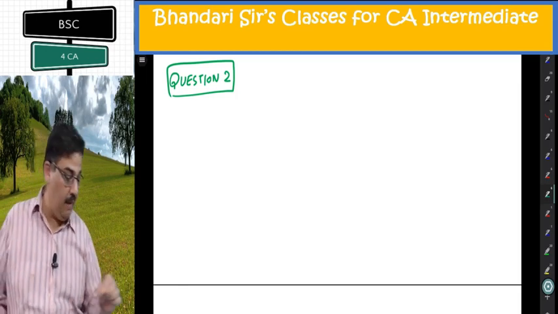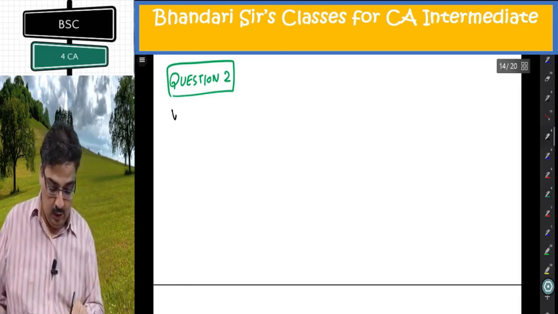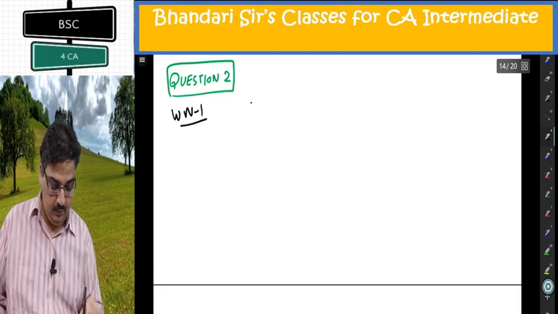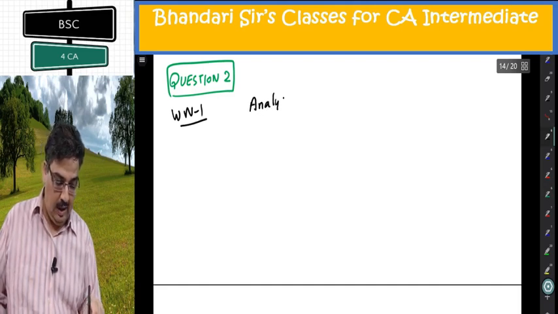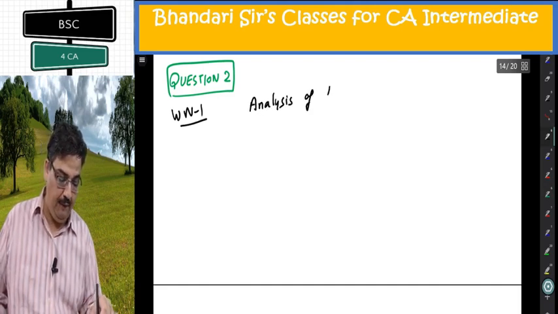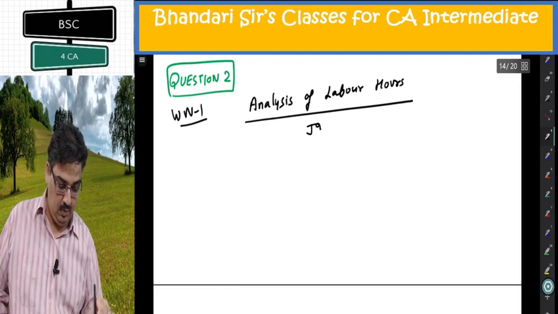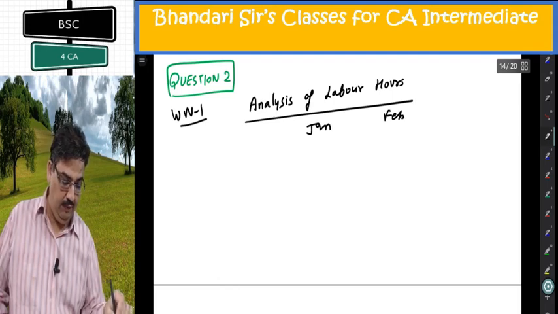So what I'm doing is I'm first doing a working note 1. Analysis of labor hours. January, February, March.